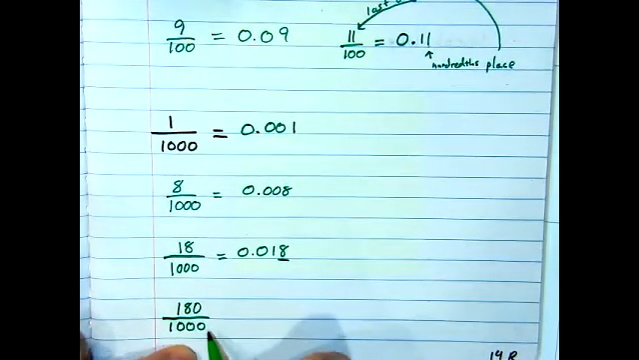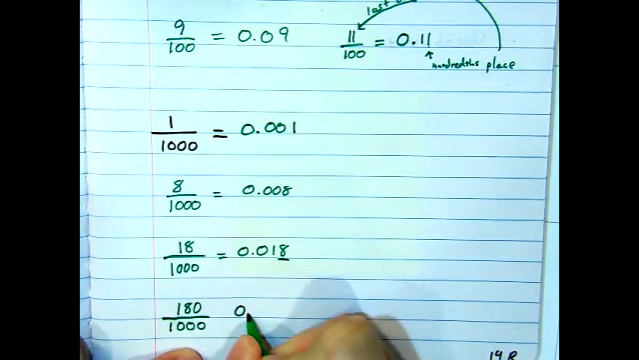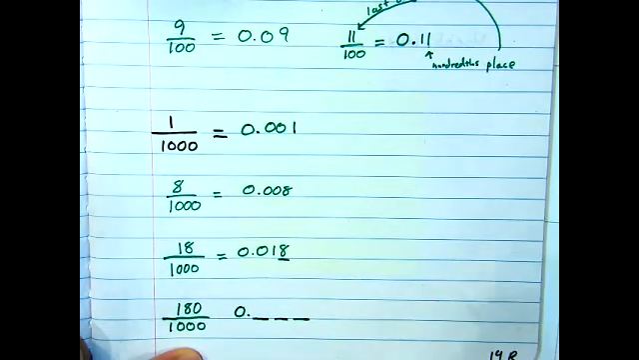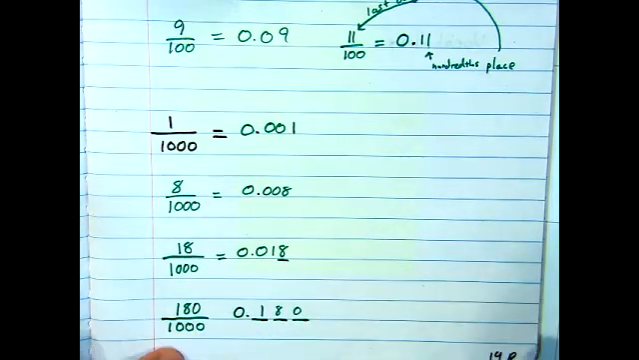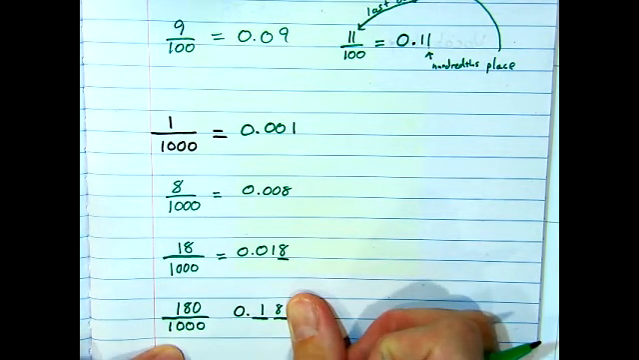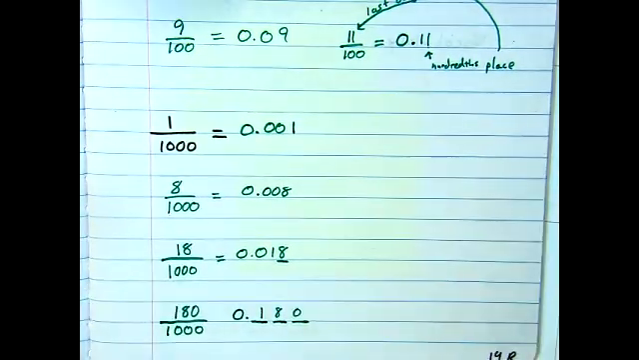Which one will be in the thousandths place? The 1, the 8, or the 0? Point something, something, something. I would simply write it 180. So this would be 180 thousandths. It's also equal to 18 hundredths. This is pretty much it.